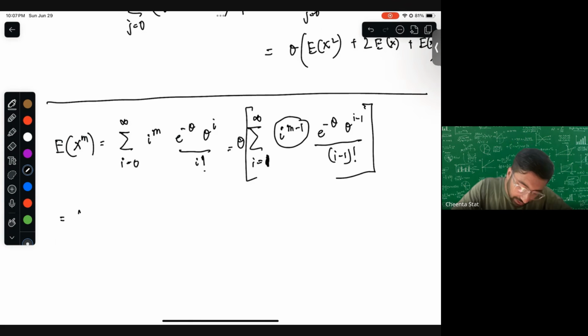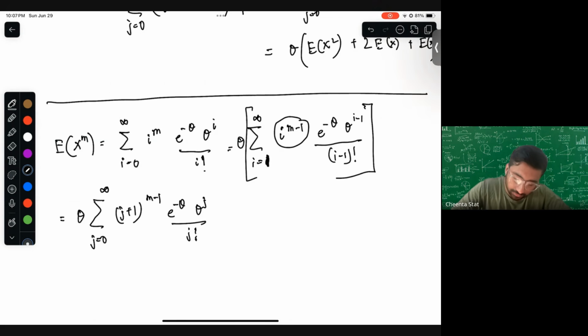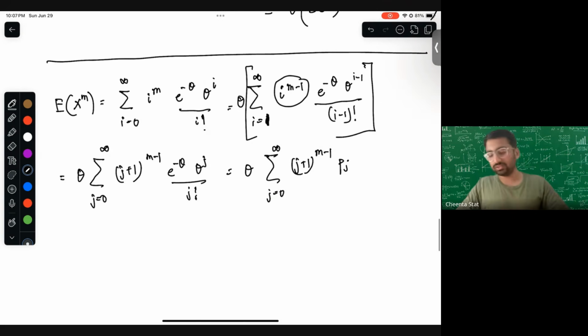So before that, we write it as summation of j from 0 to infinity, (j plus 1) to the power m minus 1, and then we write it as e to the power minus theta, theta to the power j by j factorial. So it turns out to be theta times summation of j from 0 to infinity, (j plus 1) whole to the power m minus 1 pj. And now this is a binomial theorem. So you get